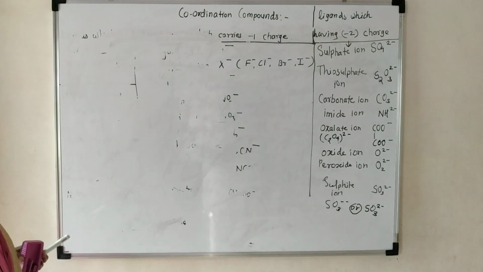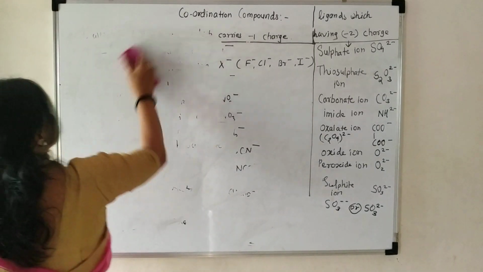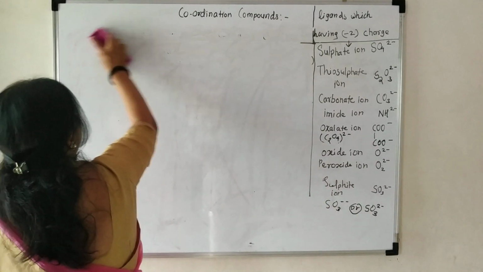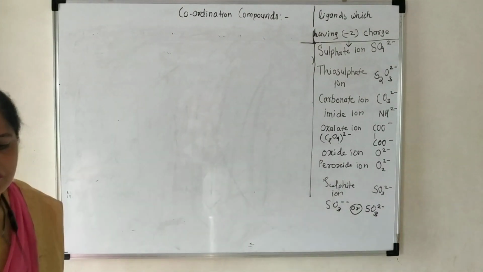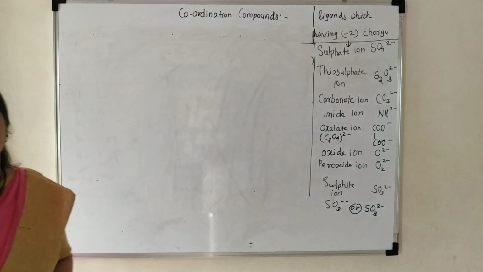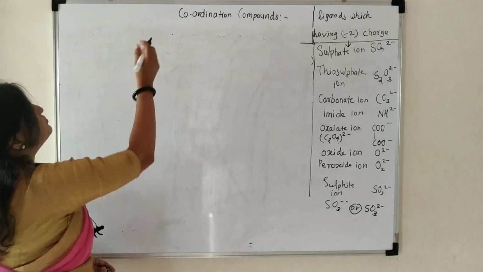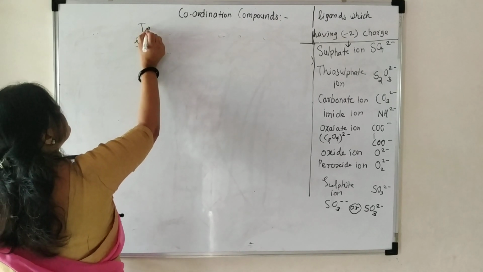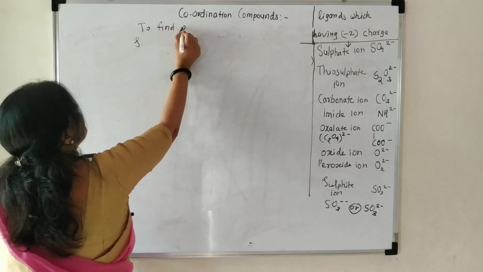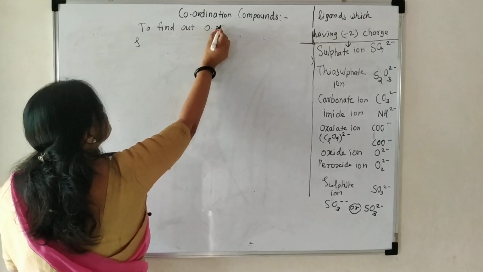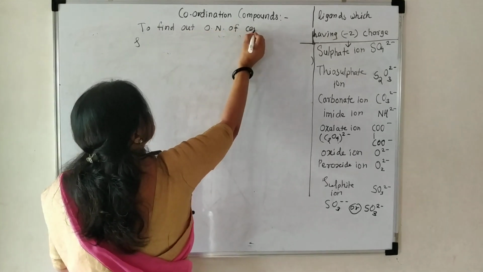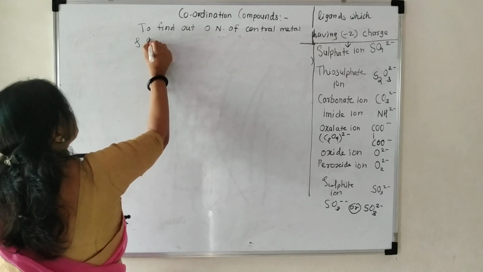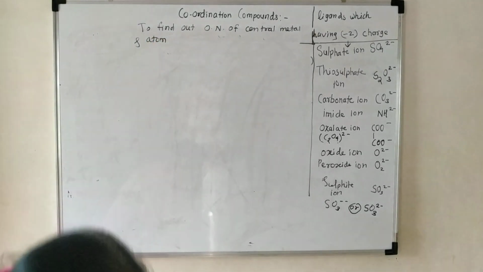Then we have to find out the oxidation number of the central metal atom. There are two steps to find out the oxidation number of the central metal atom.